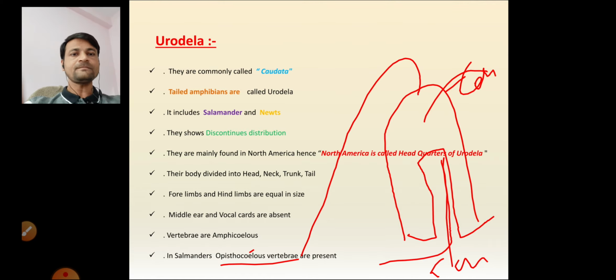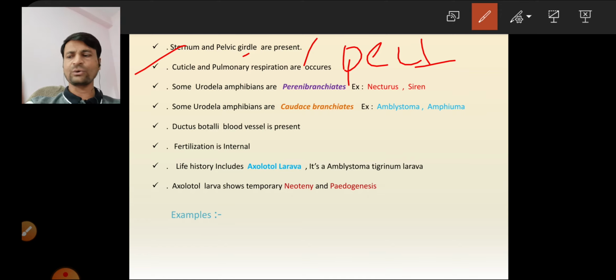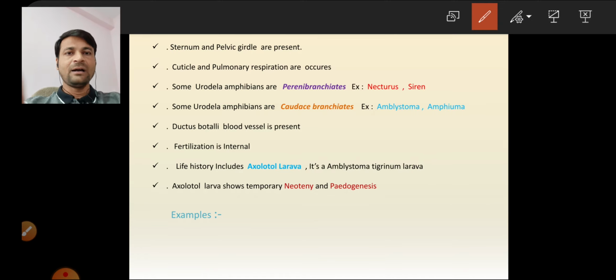Now next point, the sternum, pelvic girdle and pectoral girdle are also present. The pectoral girdle is nothing but the shoulder girdle. Next point, cutaneous and pulmonary respiration occur here.